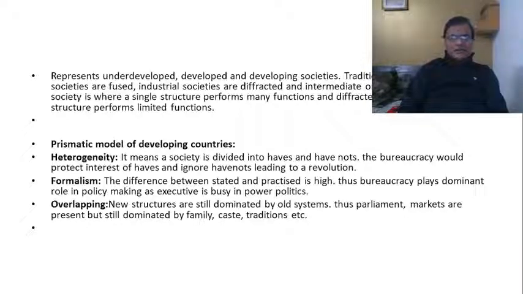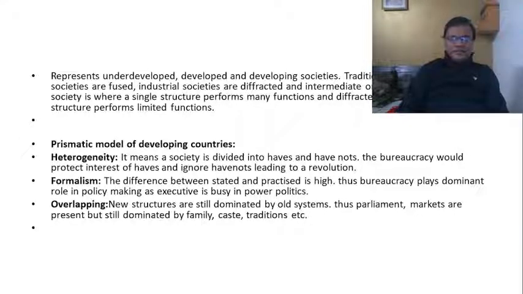Riggs has said that this prismatic society can be divided into these subsystems, and we can understand a prismatic society better when we know the functioning of all these subsystems. He has also explained that the structural functional approach can be used to differentiate between fused, prismatic and diffracted societies also.